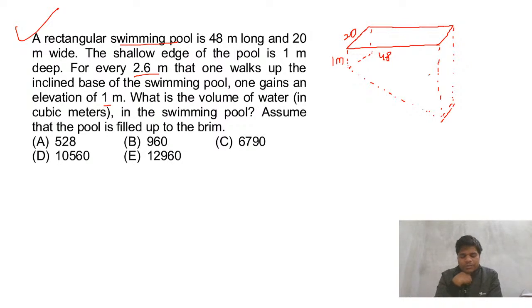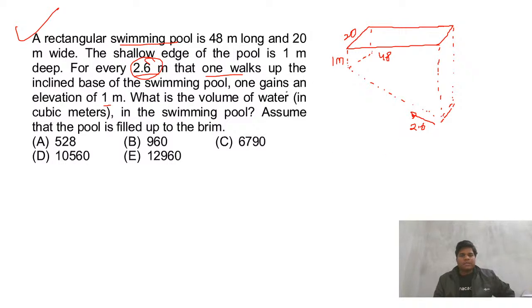Okay. Anyone got the answer, guys? Anyone have the answer? A rectangular swimming pool is given. For every 2.6 meters that one walks up the inclined base, suppose someone is walking here. How much? 2.6.